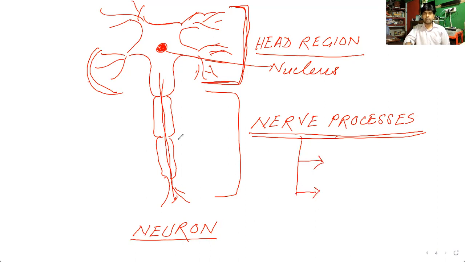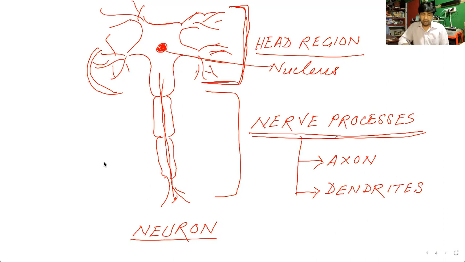So this long tail-like structure is said as the axon. And these short hair-like structures which are present, they are said as the dendrites. Okay. So this is the basic structure of a nerve cell.